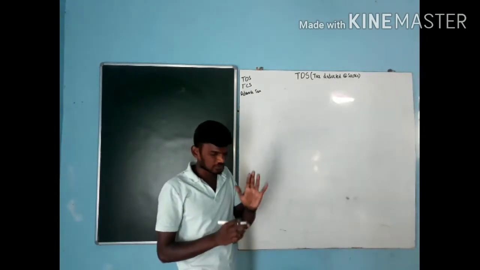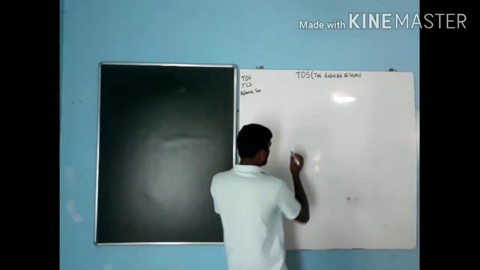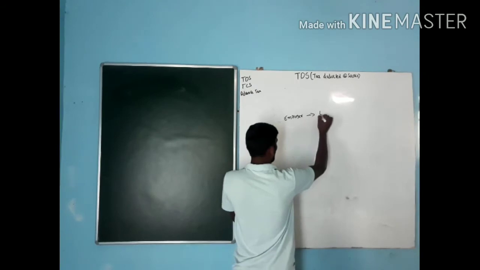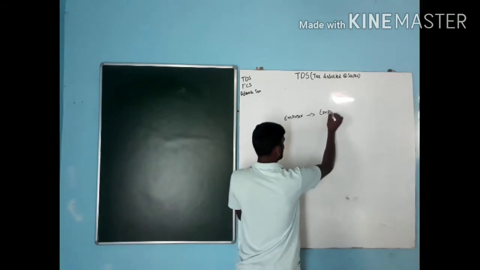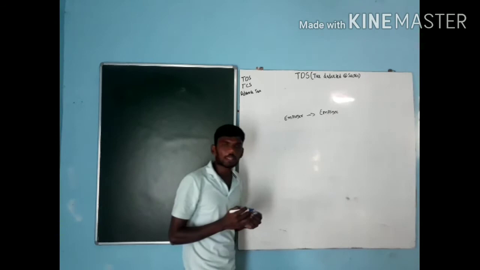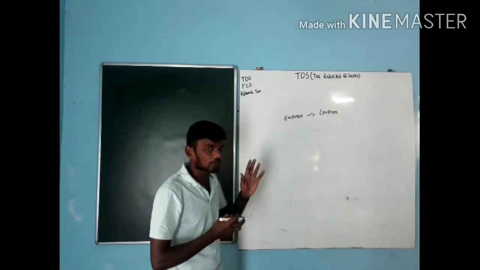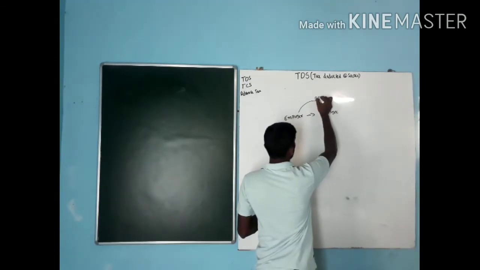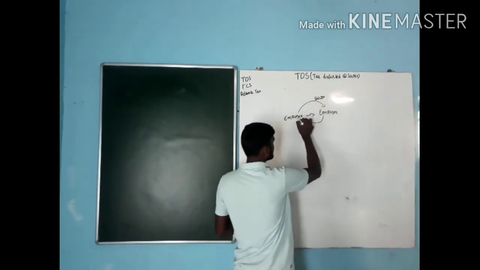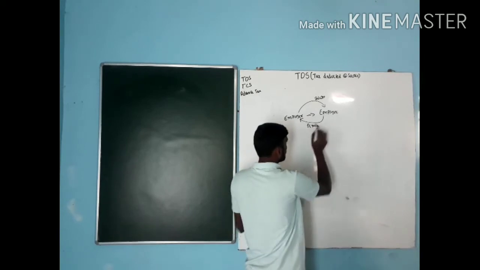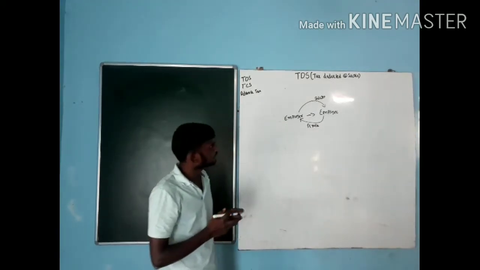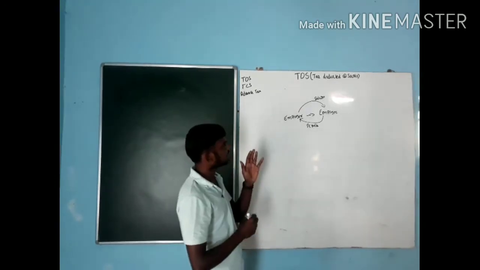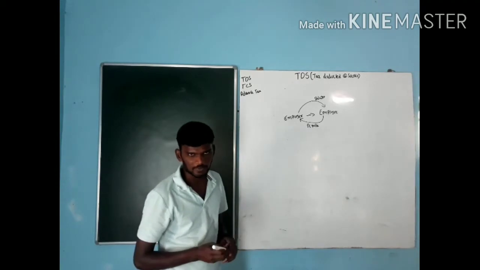At the time of collection at source. For example, there are two parties: one is the employer, one more is the employee. The employee is getting regular income from the employer through salary. The employee provides some kind of services to the employer. For that reason, the employer pays some kind of regular income to the employee, that is called salary. It is usually paid on a per month basis.